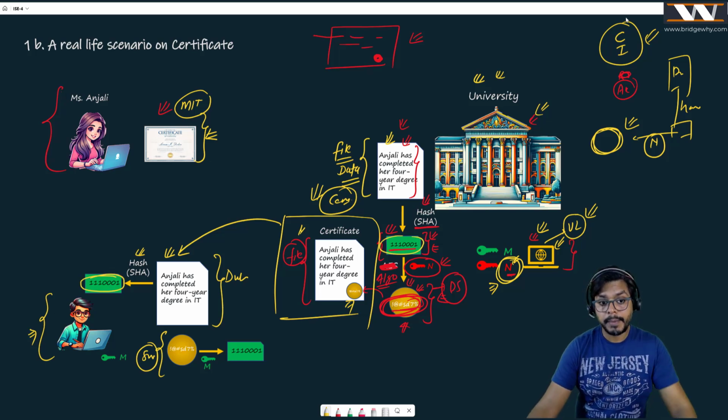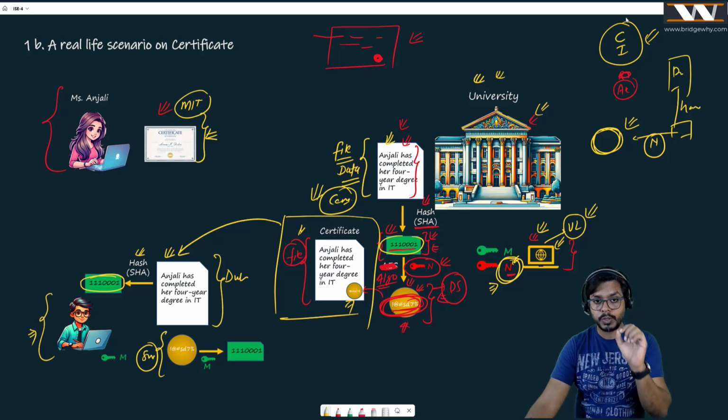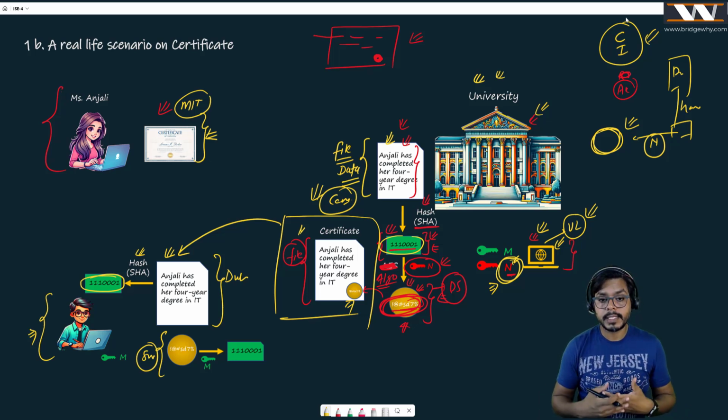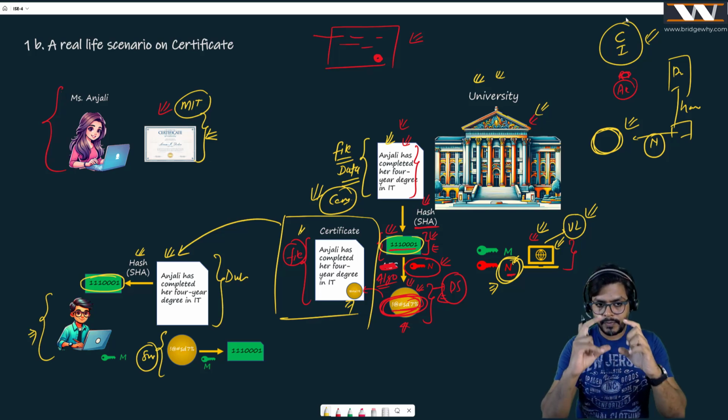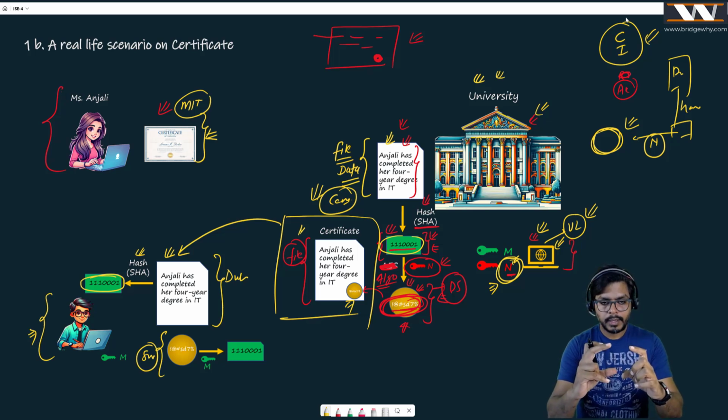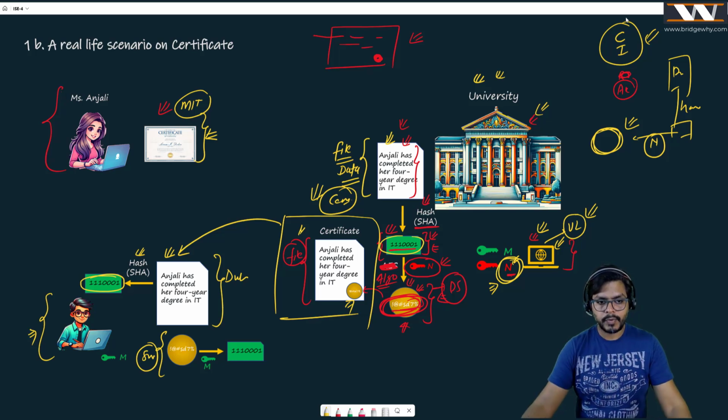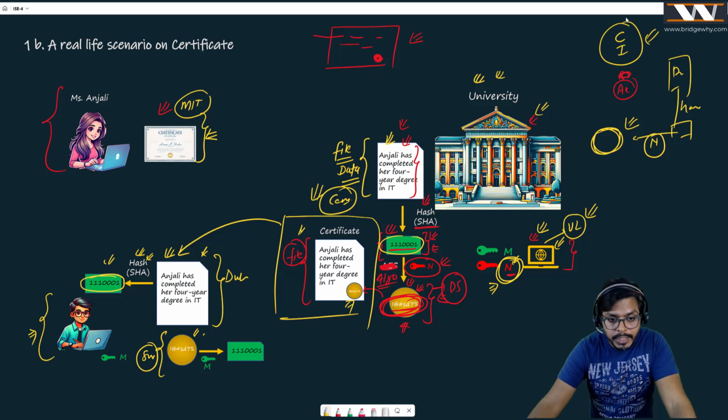Why? Because I am assuming the ideal case: nobody has tampered with the certificate, nobody has changed the certificate content. The certificate is good. Rahul is taking this file and dividing it into two pieces. One is data, the other one is signature. He's passing the data to the hash algorithm, and of course, you're going to get this number. He's passing the signature,